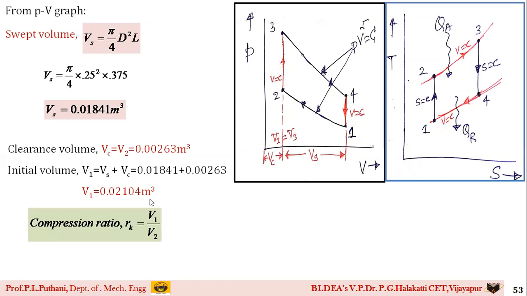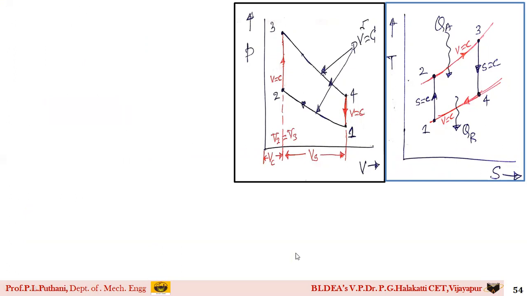Okay. Now, the compression ratio you can find out directly. The compression ratio is V1 by V2. V1 we have just calculated, and V2 is the clearance volume we have got. On simplification, you get the compression ratio as 8.